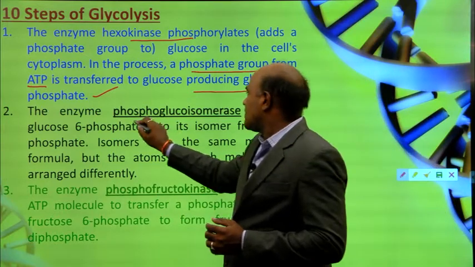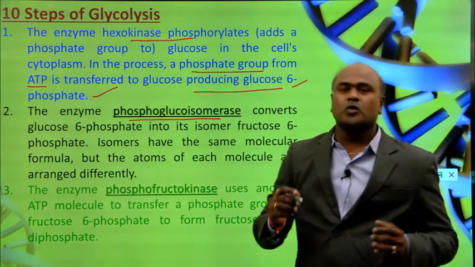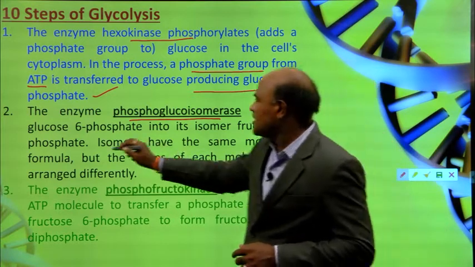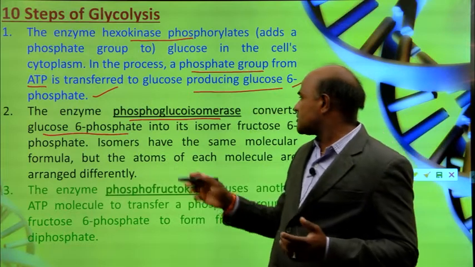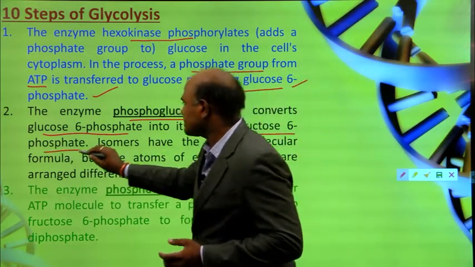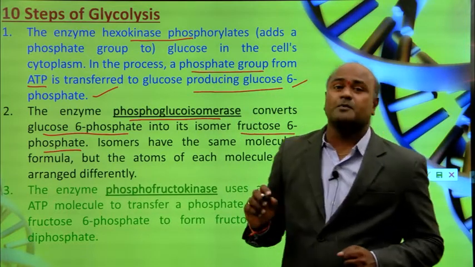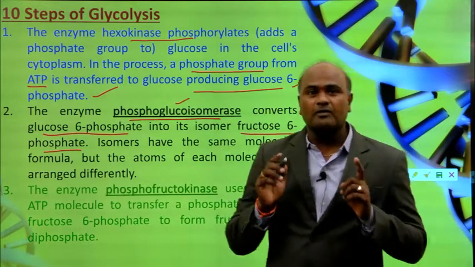The next enzyme is phosphoglucoisomerase. This enzyme converts glucose 6-phosphate into its isomer, fructose 6-phosphate.